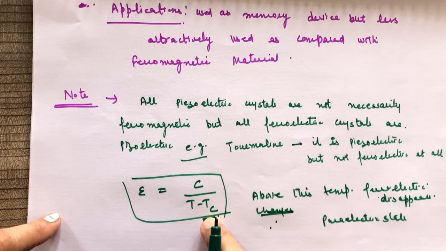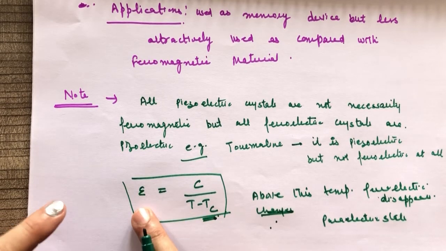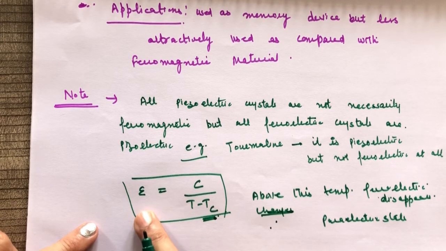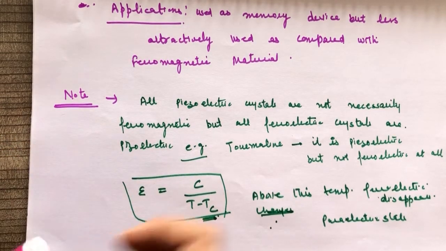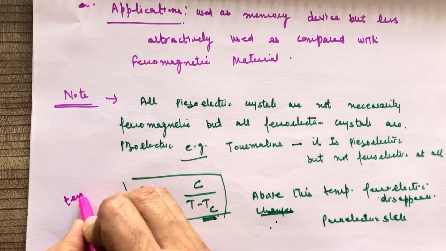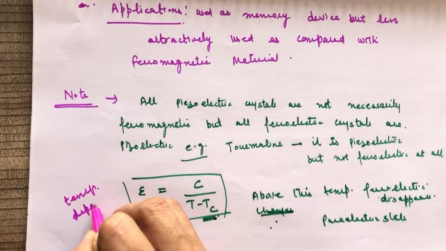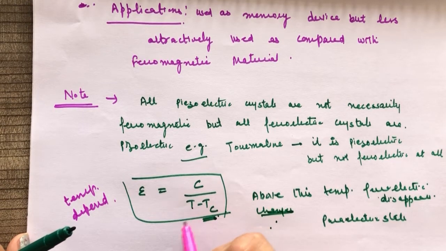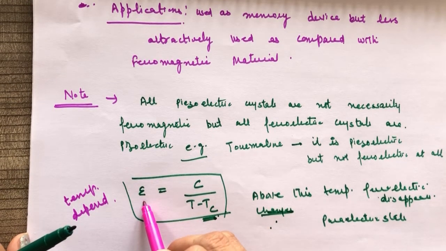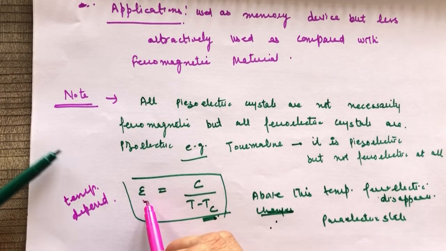ठीक है जी. So there is a rapid drop in the dielectric constant as temperature increases. From this we can say that it is temperature dependent. Temperature dependent है, temperature dependent. So when temperature is high, then there is a rapid drop in this dielectric constant. ठीक है जी. So this is about the